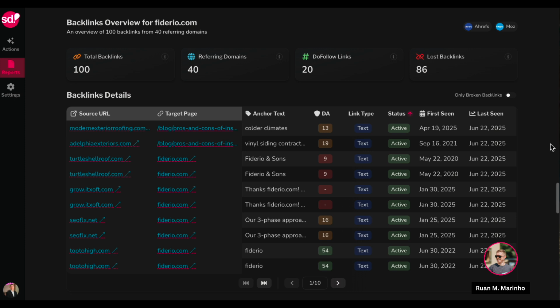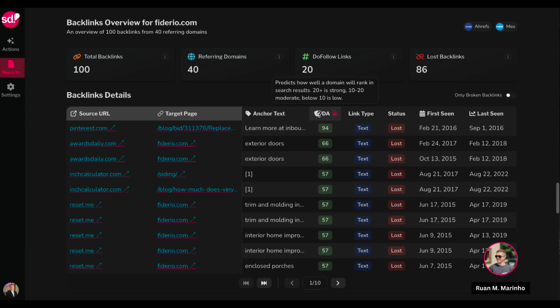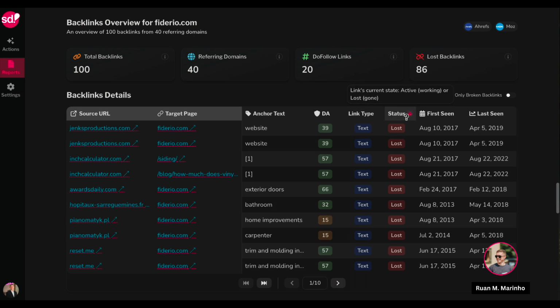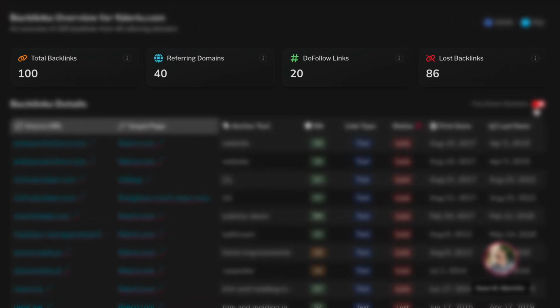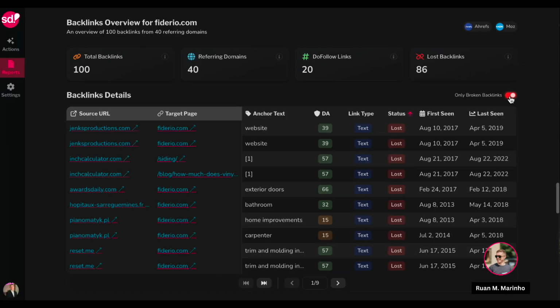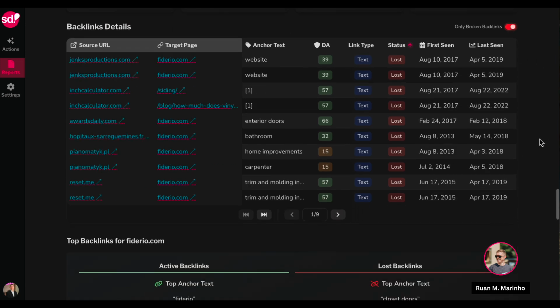Then I can see a backlink overview, who's mentioning these websites, if that website has a high domain authority, if the status is lost. I can filter by only looking at lost or broken backlinks, and I can see quick stats on the top of their backlink portfolio. SplashDash is only pulling 100 backlinks at this time, and we're filtering it based on unique backlinks. However, in the future, we may expand that.